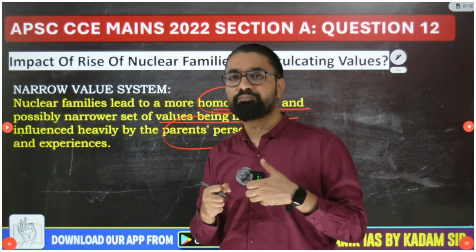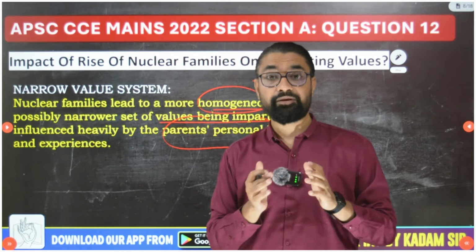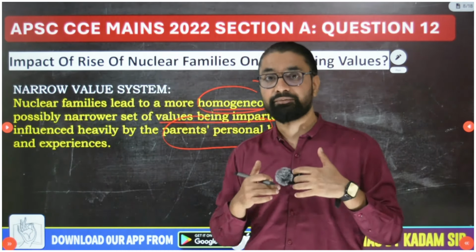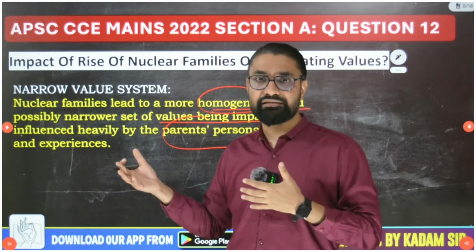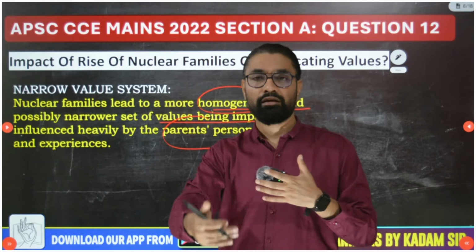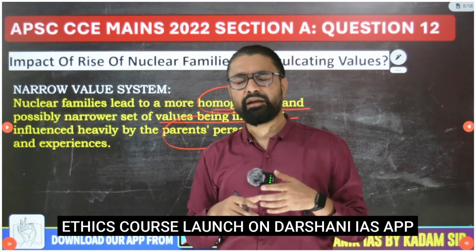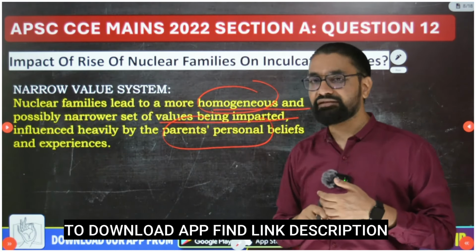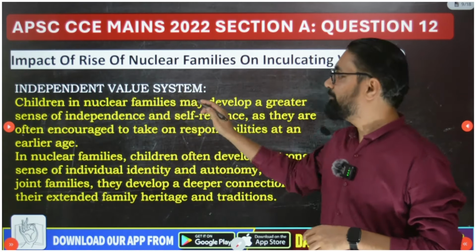The parents' beliefs and experiences are going to have a tremendous impact. So there is a risk: if any parent's value system is of a compromising nature, or they engage in adultery or drinking or other bad behaviors, it will impact the kid and leave its mark. That's why limited role models will create this narrow, homogeneous value system, influenced heavily by the parents' personal beliefs and experiences.